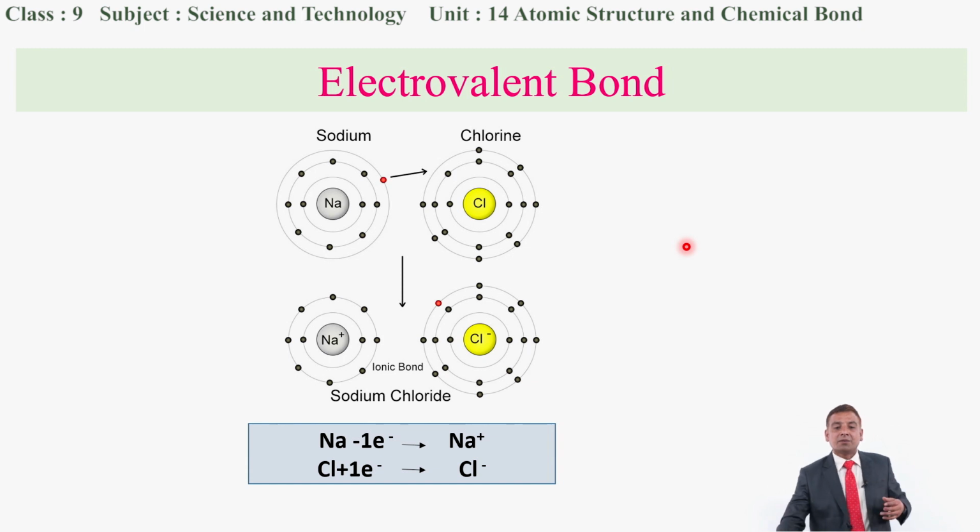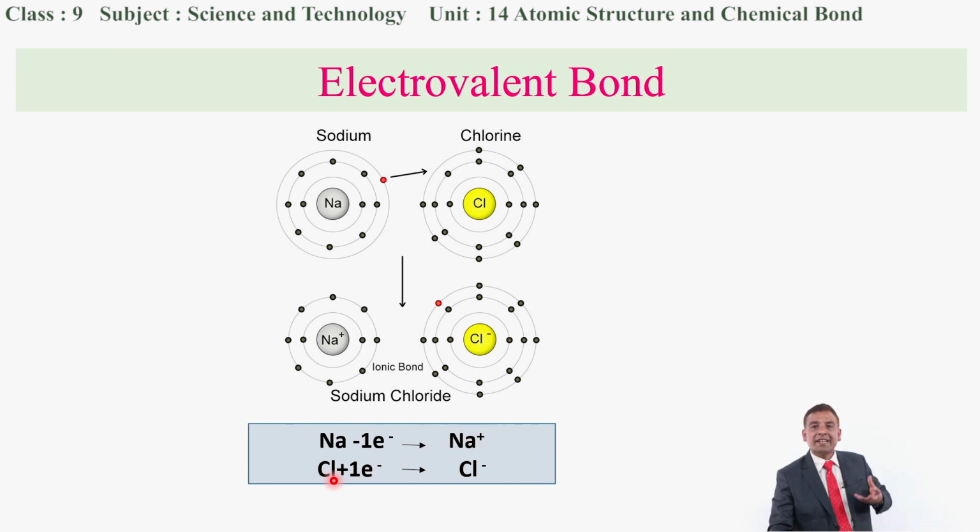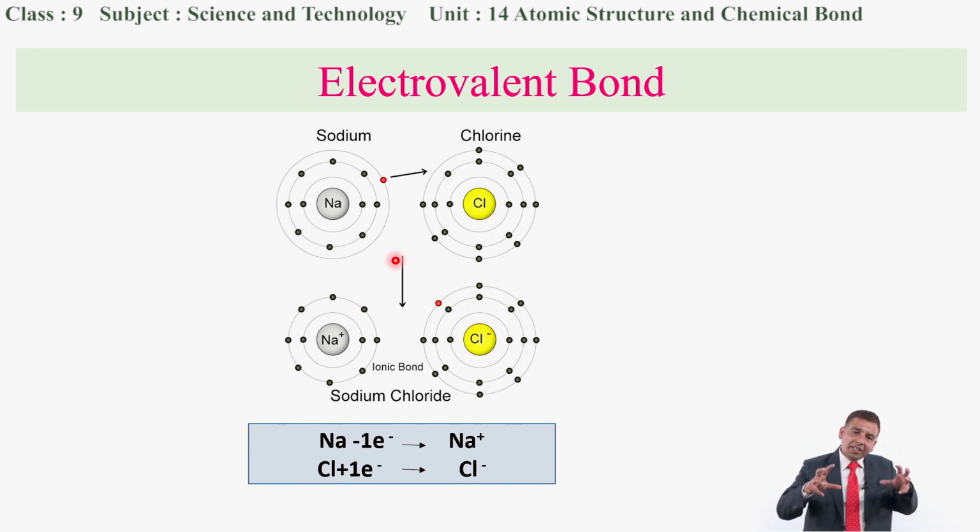Sodium metal is losing one electron, so it has acquired a positive charge, and the chlorine atom has gained the electron lost by the sodium, so it acquires the negative charge. Also, sodium is electropositive and chlorine is electronegative. If the bond is formed by such a process, by losing the electrons or by gaining the electron, then this is known as the electrovalent bond.